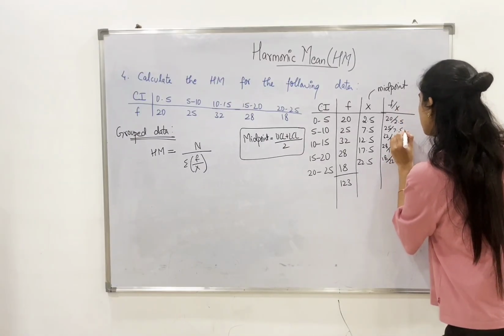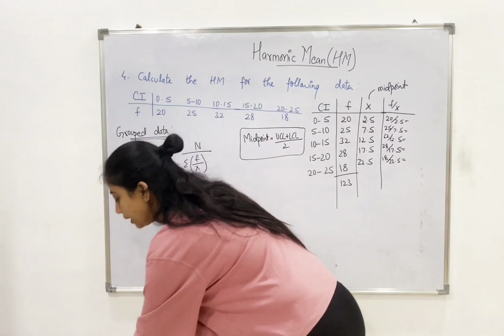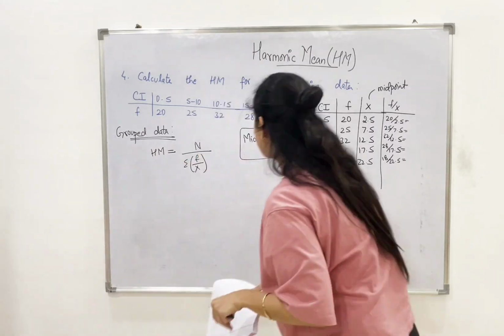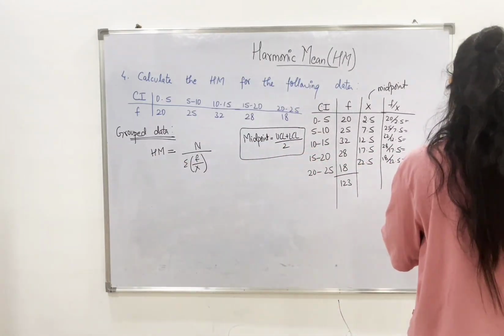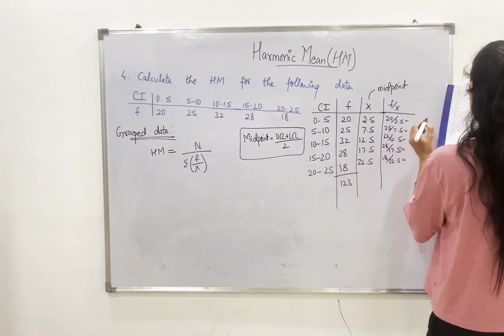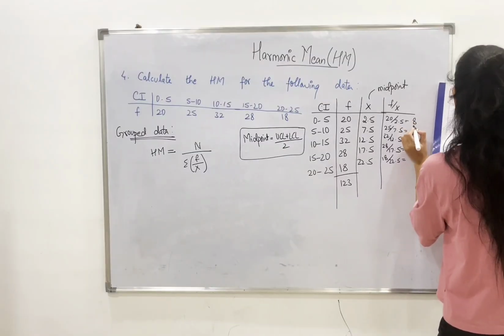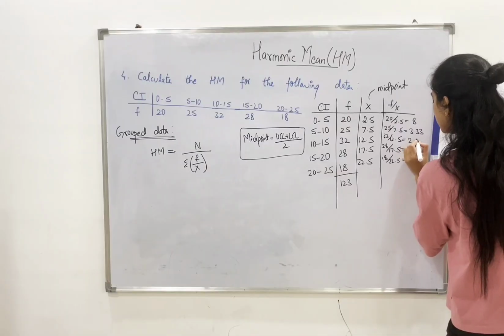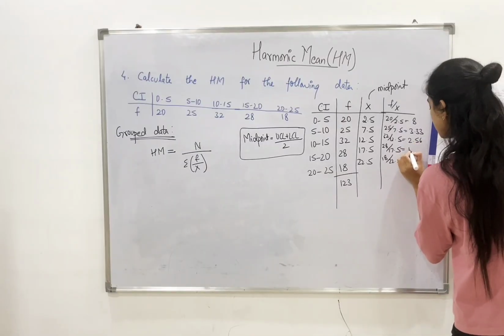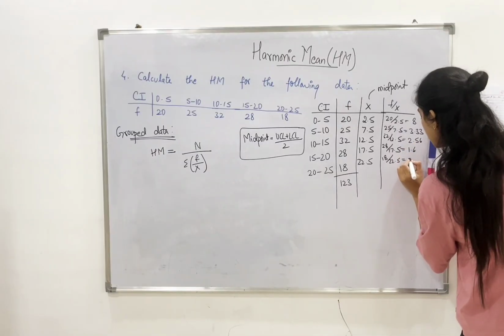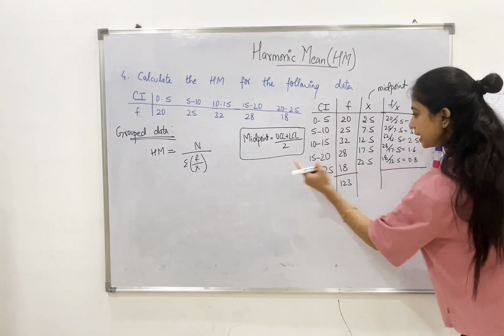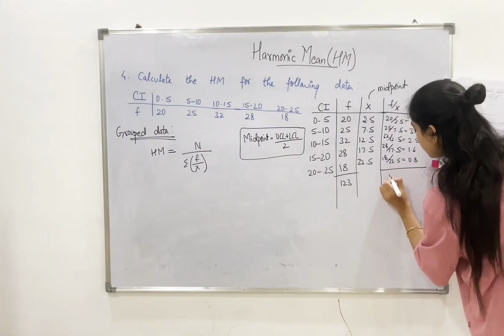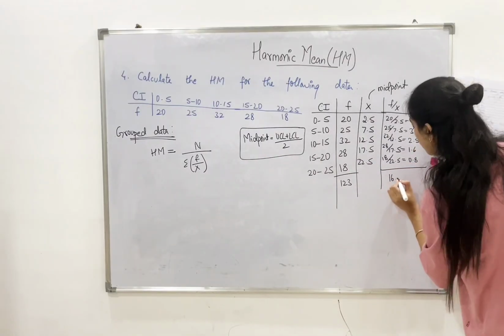And write down the answers for these values, which is nothing but 8, 3.33, 2.56, 1.6 and 0.8. Since we need to take the total, we'll calculate the total, which is nothing but